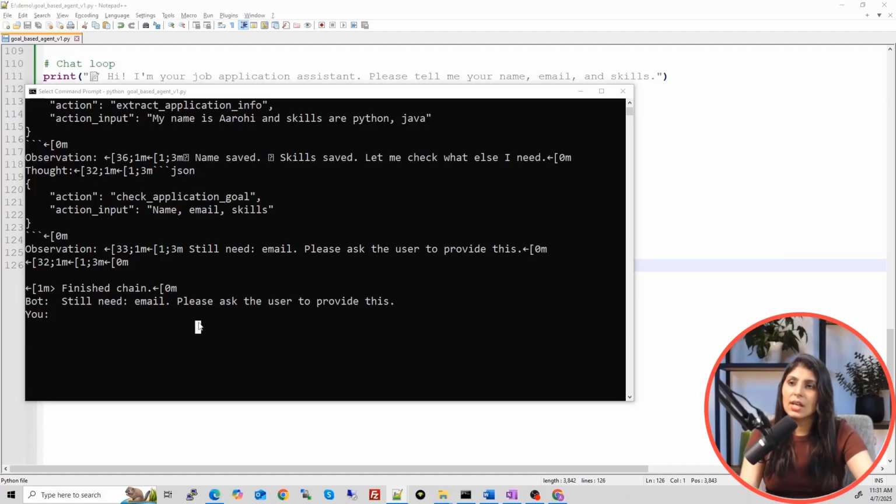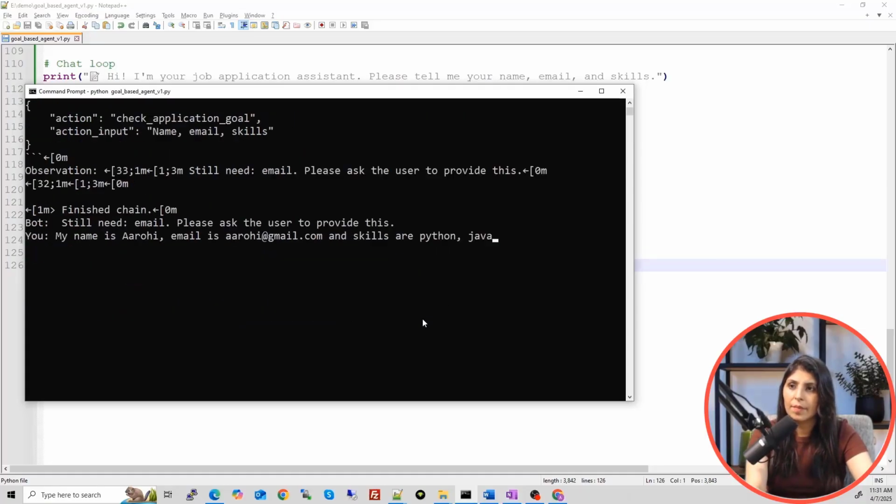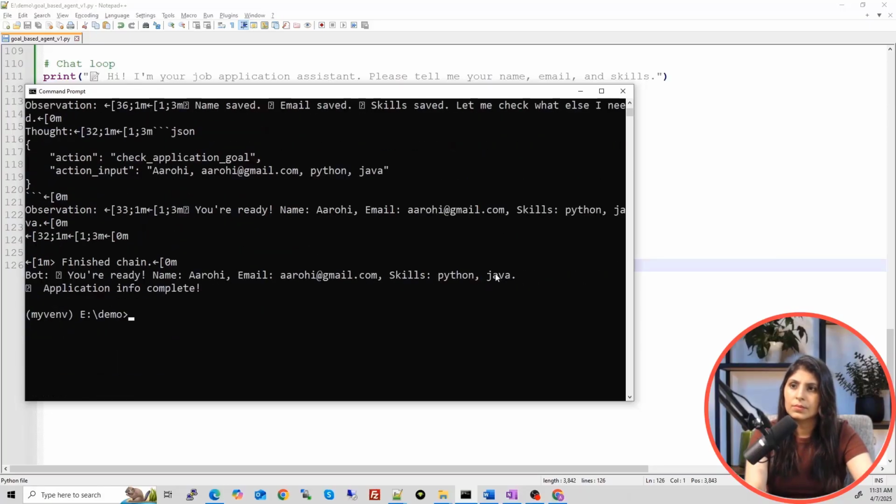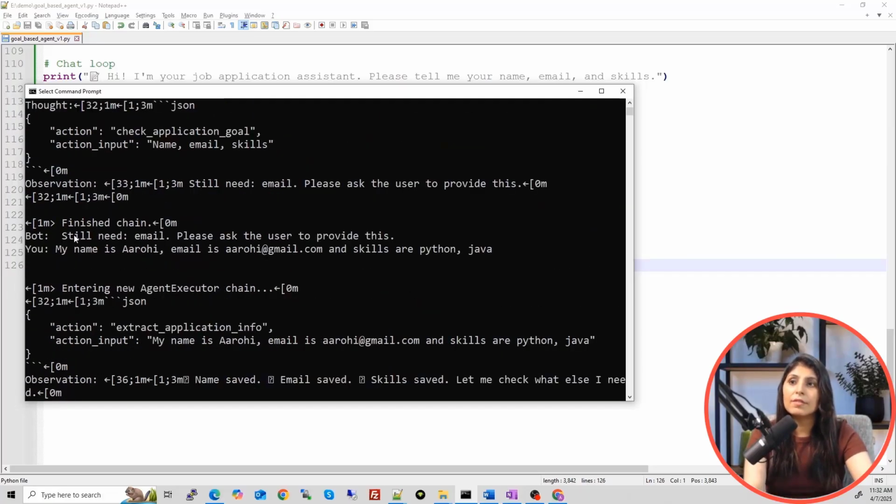So this time let's provide everything. My name is Arohi, email is this and skills are this. See, bot replied, "You are ready, name, email and skill, application info complete," right? So here the goal is to get the name of the user, email and skill. When it received all these details, then only it completed the application, and earlier when email was missing, it didn't complete the application. It asked the user to provide that detail also. So this is how goal-based agent works.